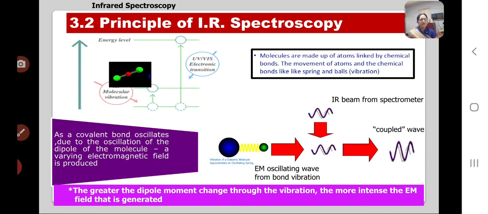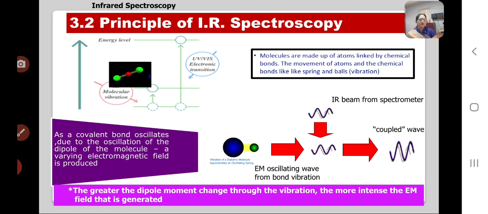The vibration increases in amplitude when the electromagnetic radiation increases, and it goes to the next vibrational level. From the excited state, the molecule then returns to the original ground state with the release of energy, and it releases the energy in the form of heat.